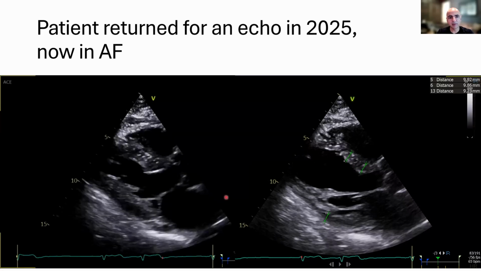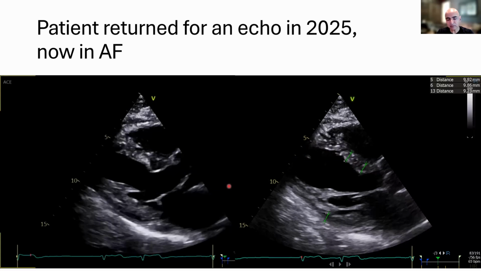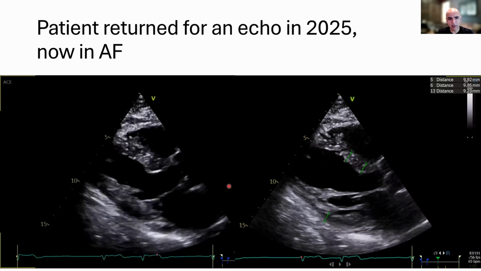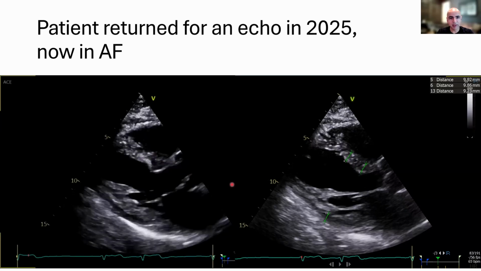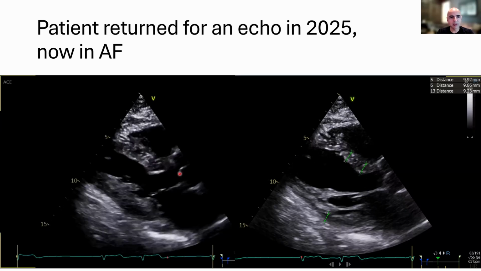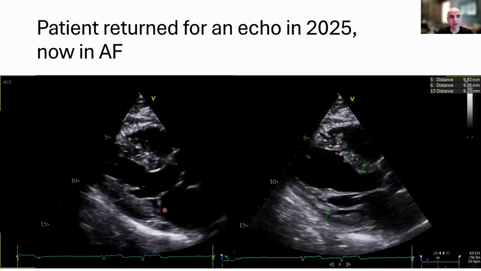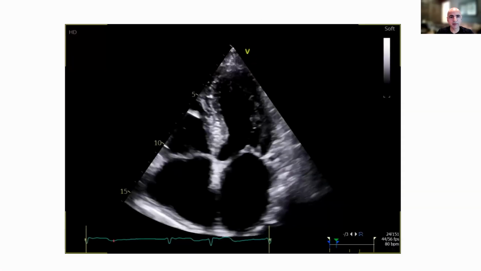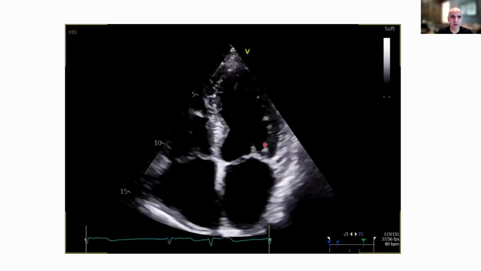And what I was thinking to myself was, well, what if this patient had not been diagnosed last year and he just presented now for this echo, and I knew that he had myeloma? What would I think if I just saw this echo? So I would look at the walls. The walls look thin. There's no effusion. The valves look fine. I would then move on to the four-chamber view, which looks fine. The ejection fraction is normal.